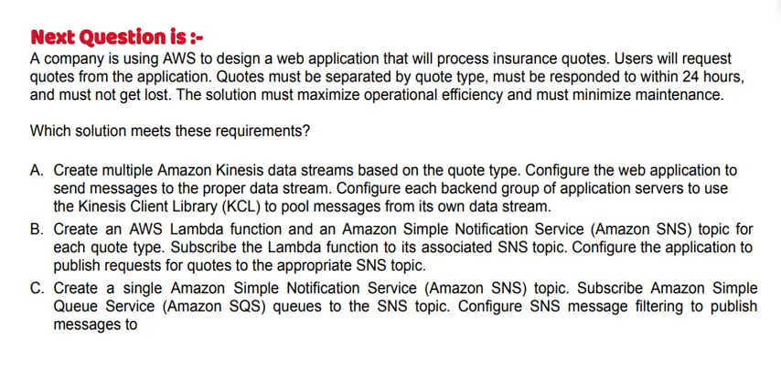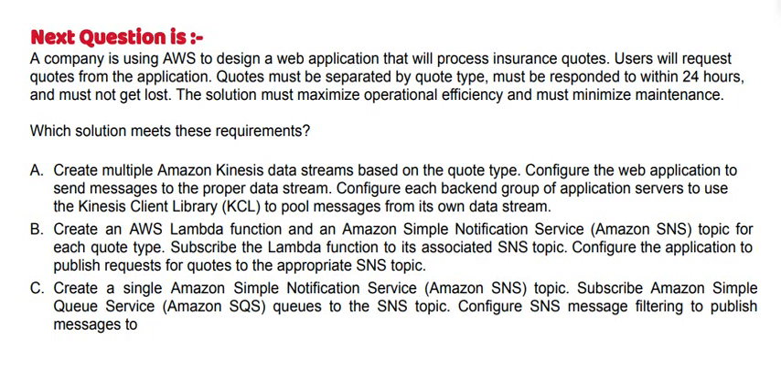Option A: create multiple Amazon Kinesis data streams based on the queue type. Configure the web application to send messages to the proper data stream. Configure each backend group of application servers to use the Kinesis data client library to pull messages from its own data stream. Option B: create an AWS Lambda function and an Amazon Simple Notification Service topic for each queue type.